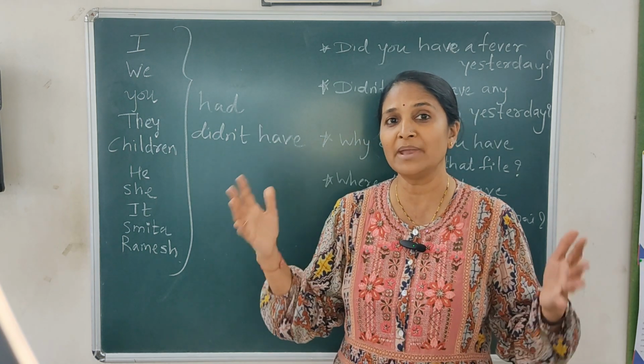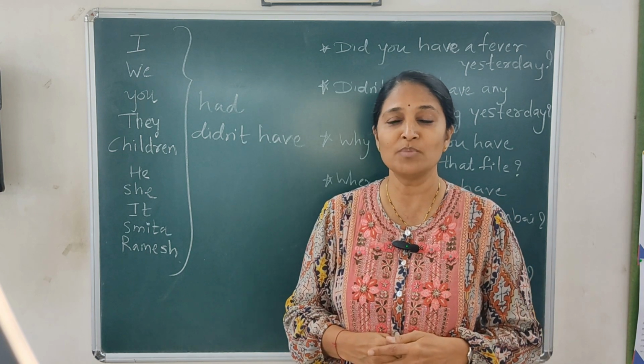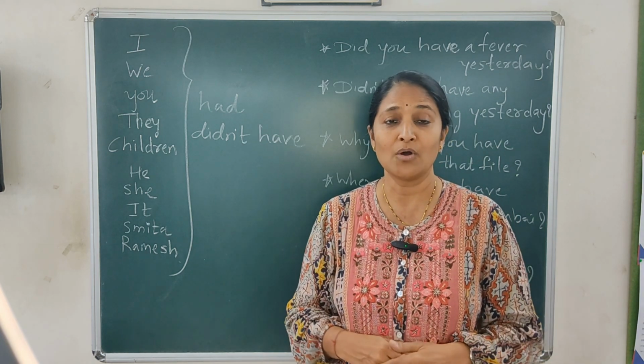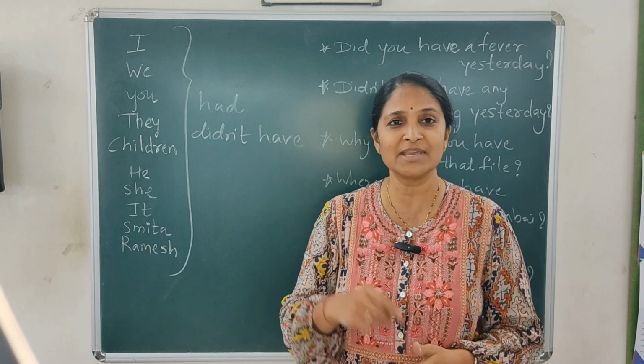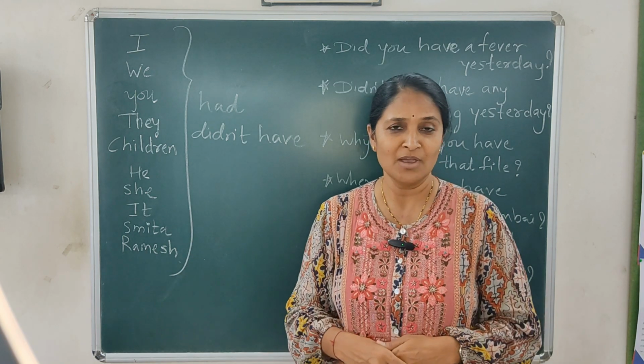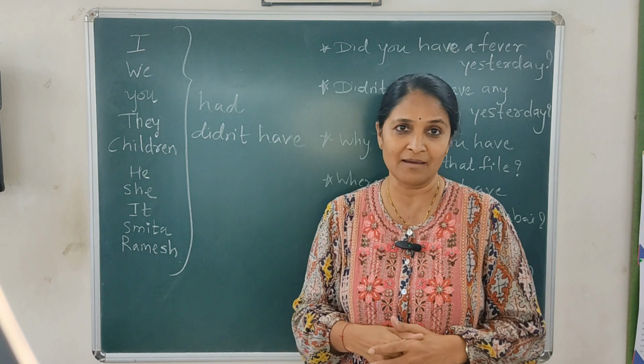So I had a big house in village. गांव में मेरा बड़ा घर था. Or I didn't have or I did not have a big house in village. You should say I didn't have a big house in village. मेरा गांव में बड़ा घर नहीं था.